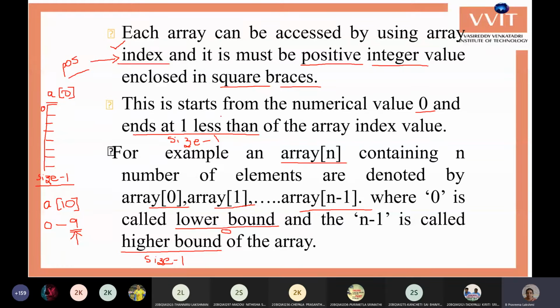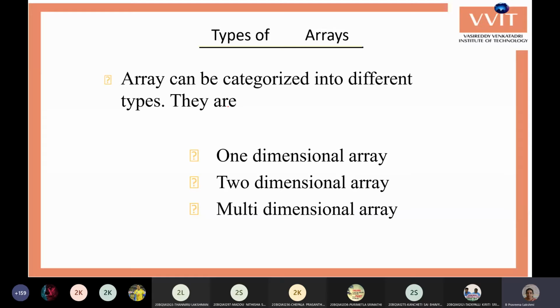Next we will see what the types of arrays are. In all cases we don't get only one particular array of data. Sometimes we require one row or one column of data.